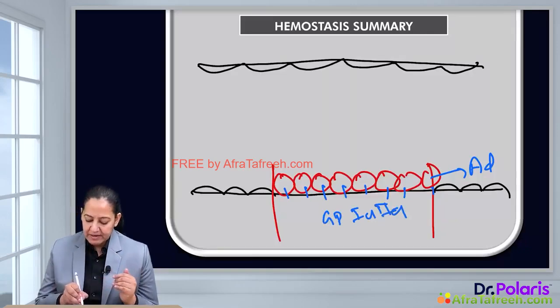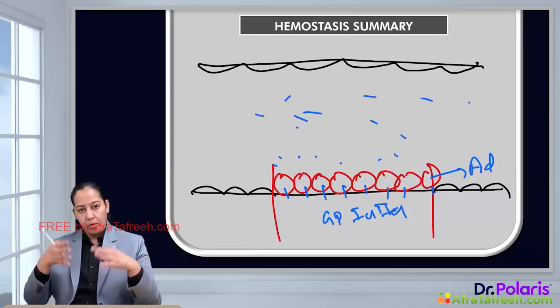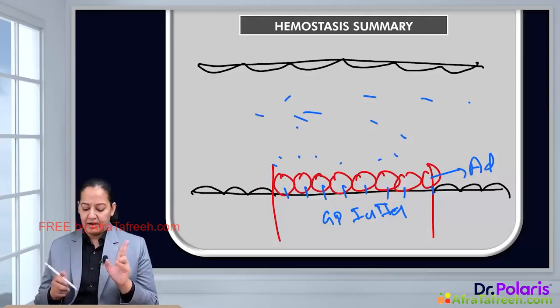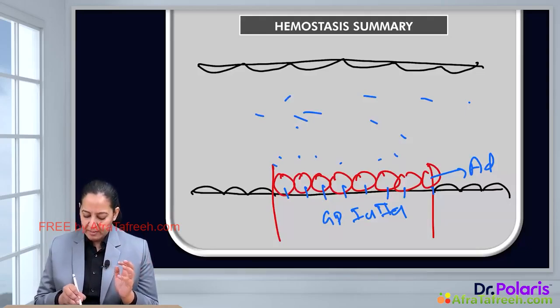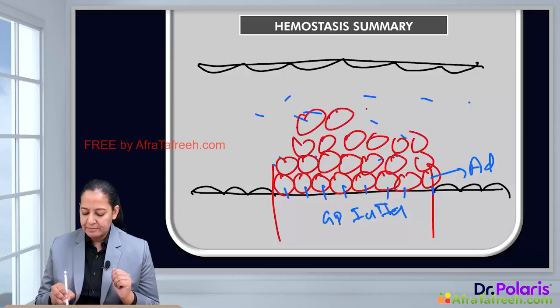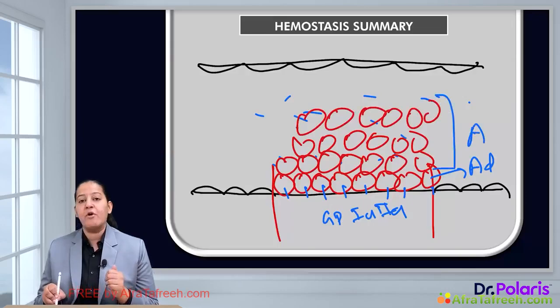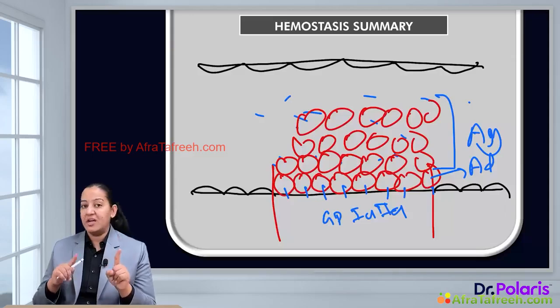Now all these platelets will secrete granules in the blood. So these granules, alpha granules and delta granules, will call more and more platelets. So more and more platelets will come and form a bond here. So the second row, the third row, the fourth row, the fifth row. Subsequently multiple rows are formed, and all these rows are showing aggregation because they are forming bonds between platelet and platelet. I hope you got the difference between adhesion and aggregation.